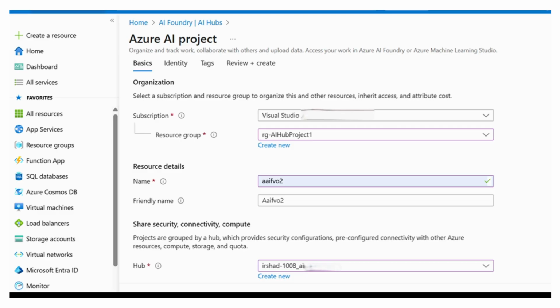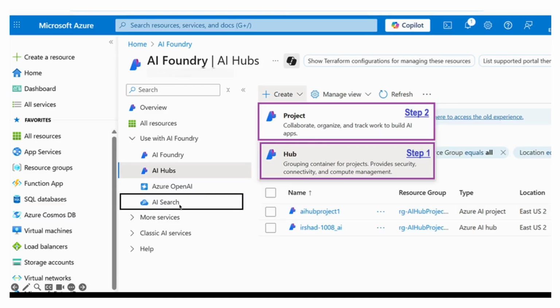Inside the project, we need to select the resource group, resource name, and here we need to select our hub also, which we created previously. If not, we need to click create new and select the new one. Once hub and projects are created, we can see Azure search service here. You can either create it now or do it later, but let us do it now only.